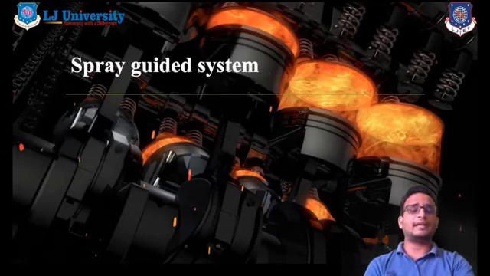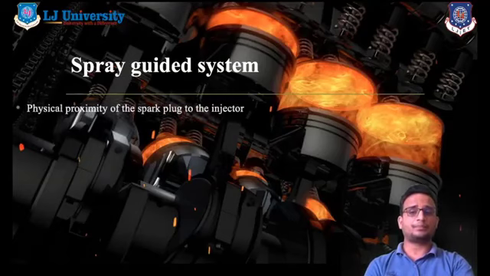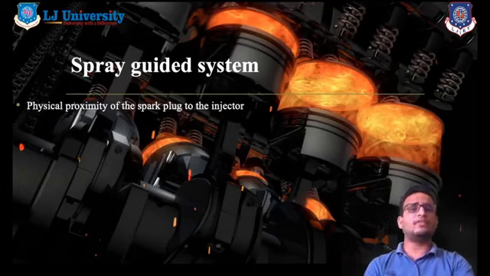Okay, first of all, the spray guided system. We had already discussed spray guided systems and how they occur particularly in GDI systems, and which are the most significant features of the spray guided system. The first one is the physical proximity of the spark plug to the injector. We had already discussed that there is a particular location of the spark plug and injector in spray guided systems, and there is an angle between the spark plug and injector. In spray guided systems the spark plug and injector are located very near each other in the combustion chamber, and this is the main advantage of the spray guided systems.